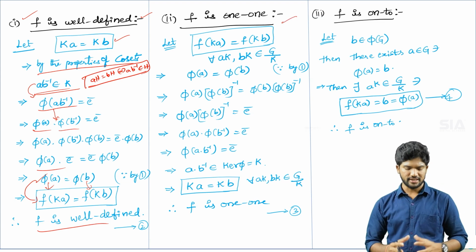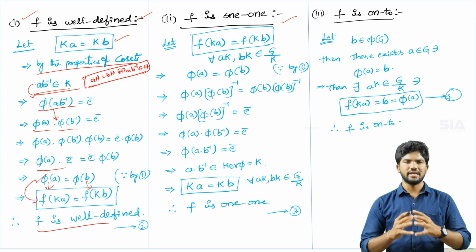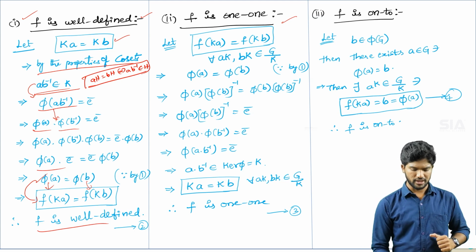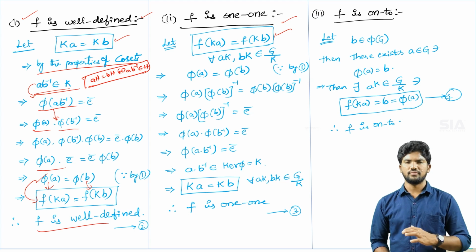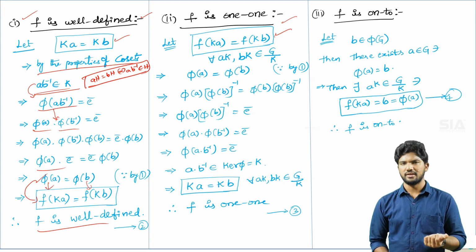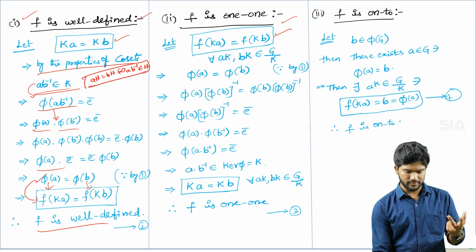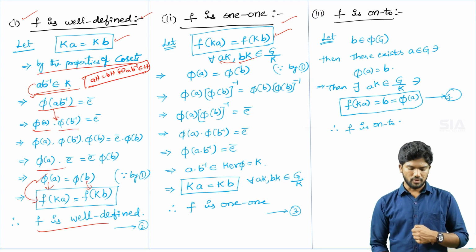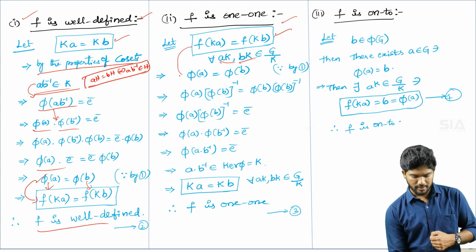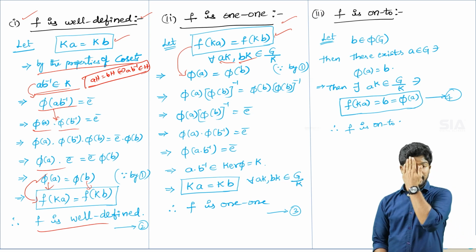After that, we start with the given mapping, whatever equation 1 is. That mapping is one-one. Our aim is to prove that. So let me take the images f of Ka equal to f of Kb, for any two elements aK, bK belonging to the factor group G by K. Therefore, from equation number 1 you can write pi of a is equal to pi of b.